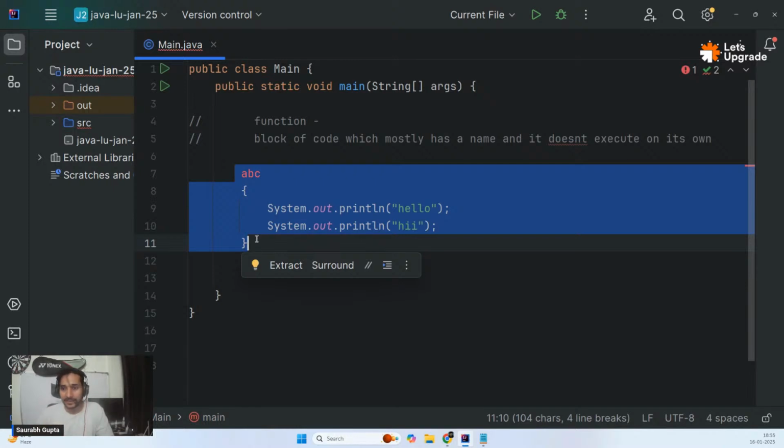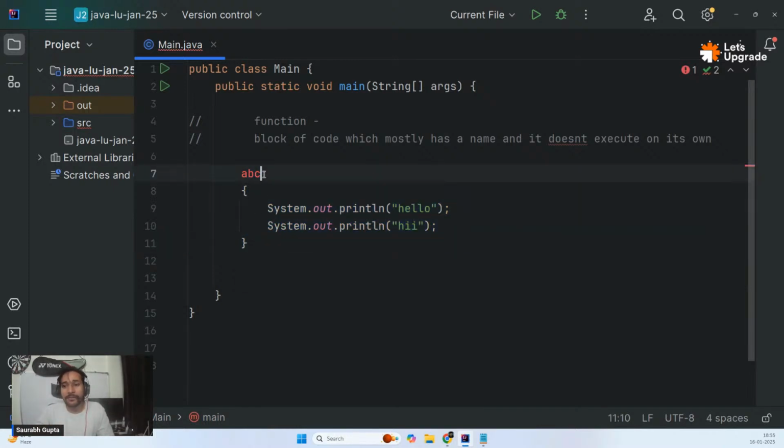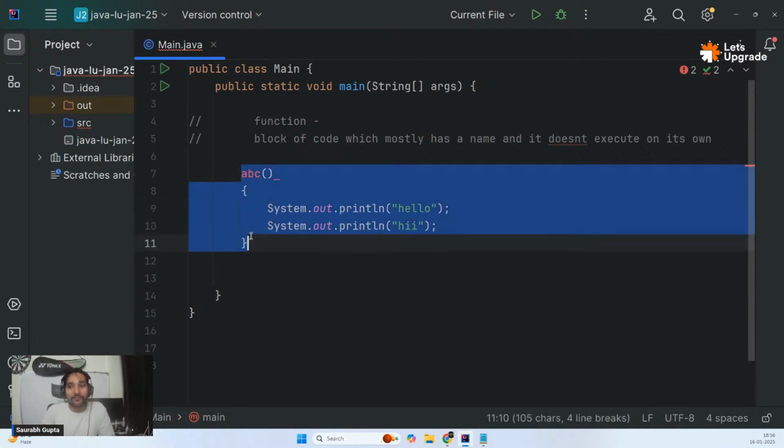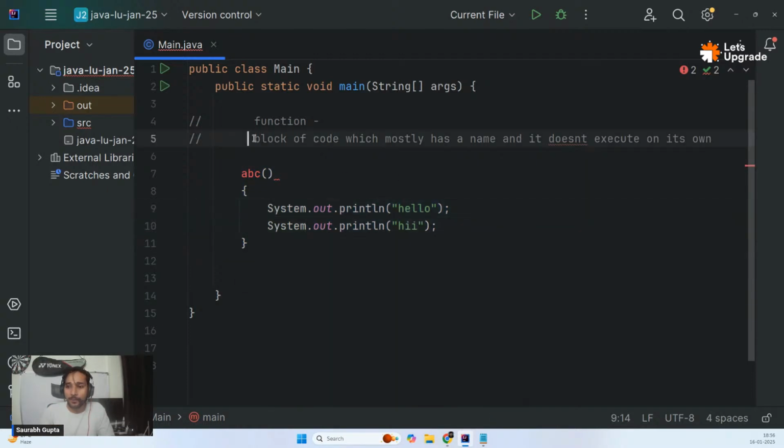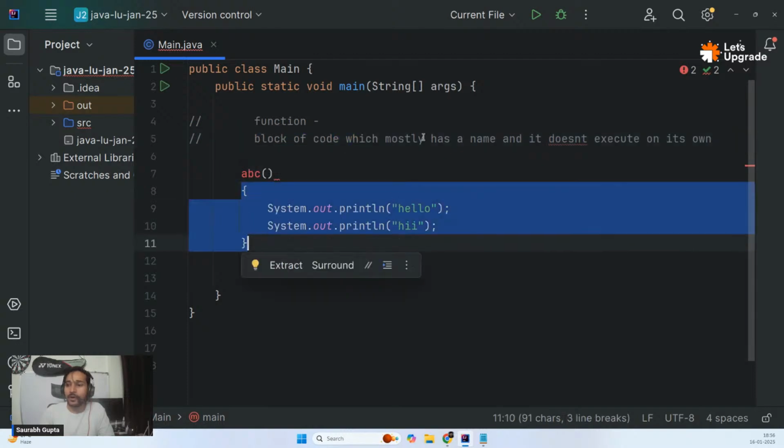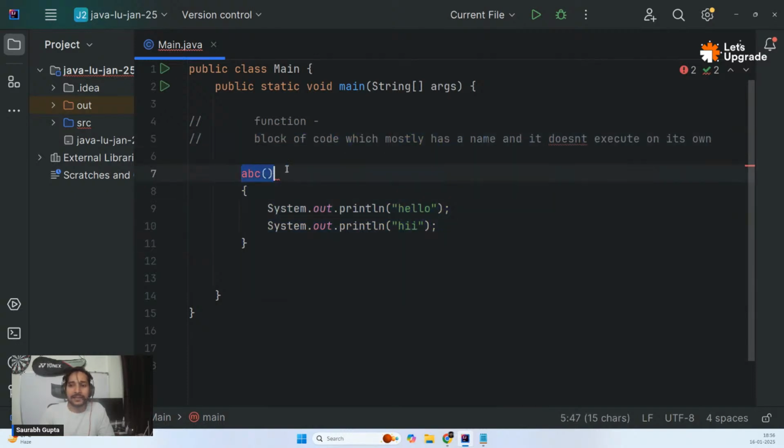But remember, guys, whenever you're creating a function, it's very important that after the name of the function, you put parentheses or rounded brackets. That's when the compiler understands that it is a function. So now we have created a function with the name ABC and there is some code inside it. A block of code, yes. Mostly has a name, yes, there is a name. As I mentioned, it doesn't execute on its own, so this code is not going to be executed.